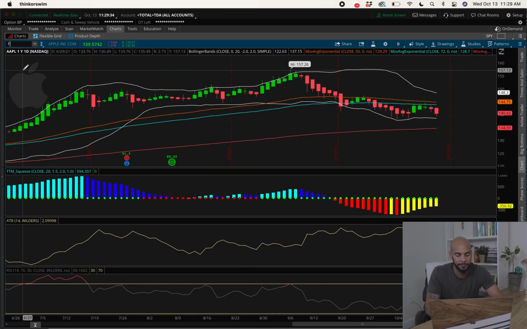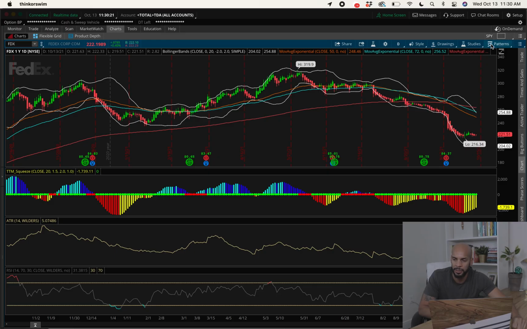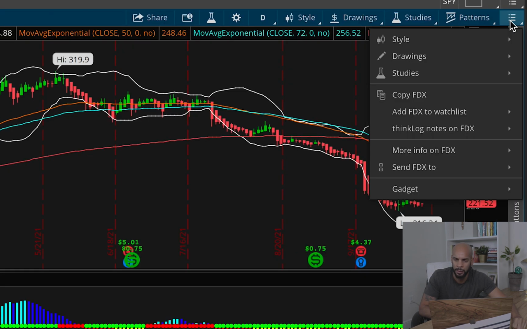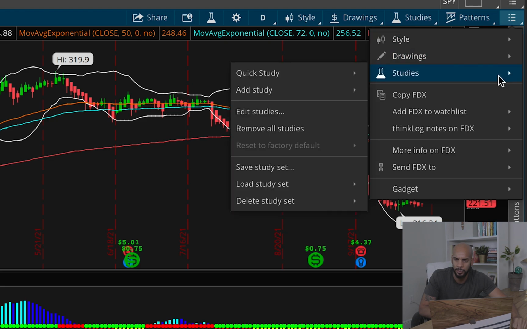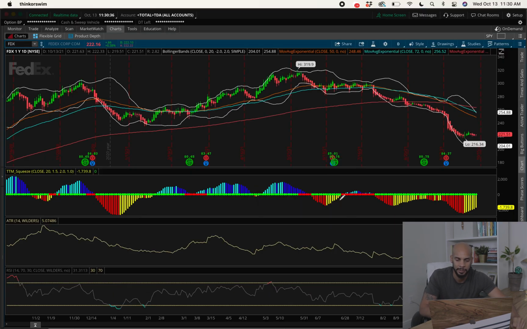Let's go back to FedEx. So this is essentially my entire setup. This is all that I use. The good thing is, you can actually save your settings. That way you can have multiple different setups and utilize them how you want. The only thing you have to do is go over to these little 3 lines in the corner, click on it, go to studies, and then click save study set. And we're just going to type in test, click save.